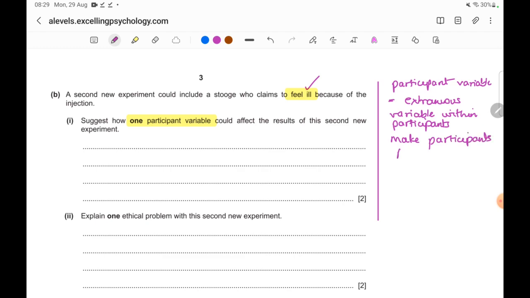Okay, that's why he is asking the stooge to enact illness. Now, visualize this scene in your mind. The stooge is pretending to be ill and the participant is watching the stooge. If he reports that now he is also feeling ill because the stooge is behaving that way, what could be another reason? Instead of it being the stooge that has impacted the participant, what could be some factor? This is what you need to ask yourself. Some factor within the participant that is causing him to feel ill.